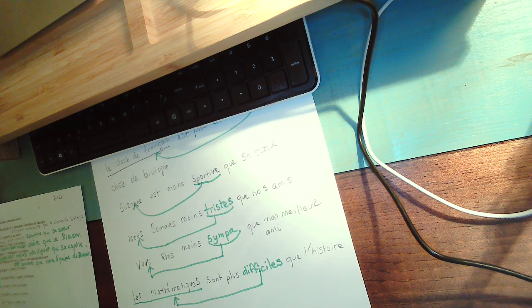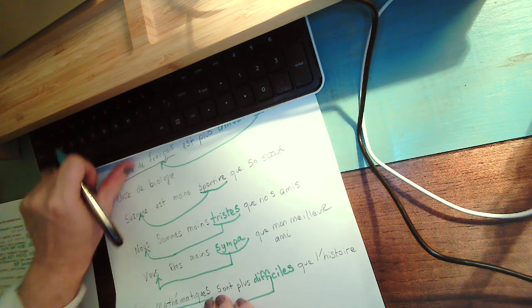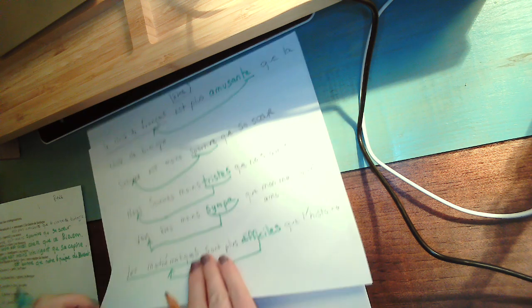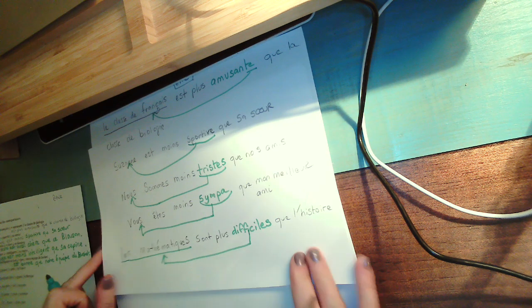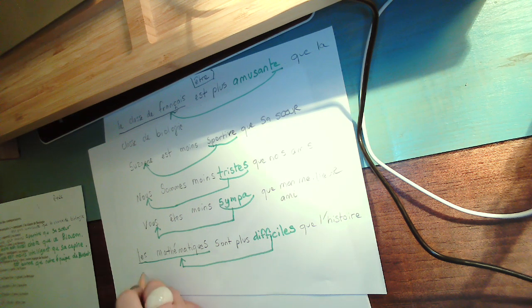Okay, now I'm going to use one that changes. I'm going to talk about cats, but female cats. So I'm going to say les chats.